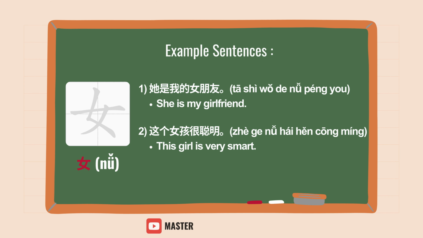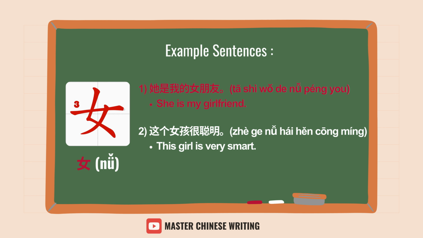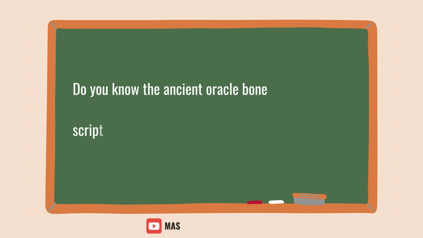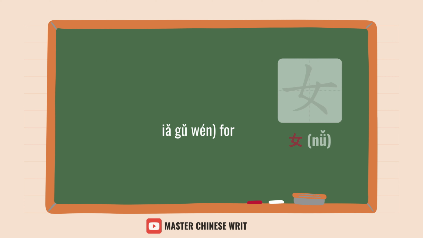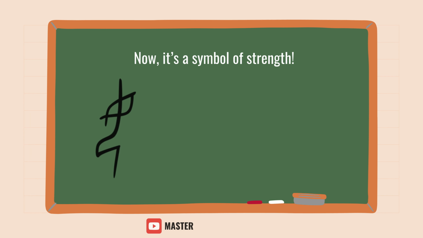Example sentences. 她是我的女朋友, She is my girlfriend. 这个女孩很聪明, The girl is very smart. Do you know the ancient oracle bone script for 女? It originally depicted a woman kneeling, reflecting ancient roles. Now it's a symbol of strength.